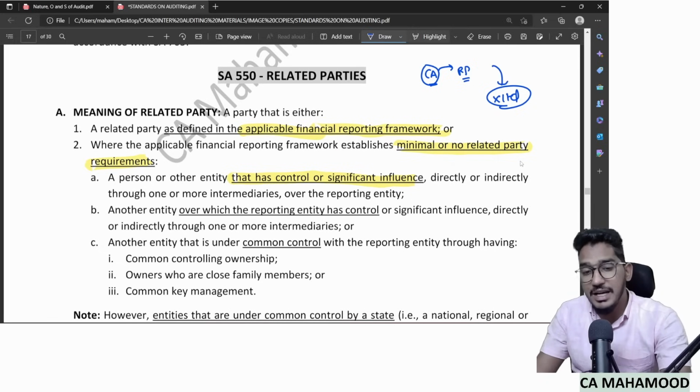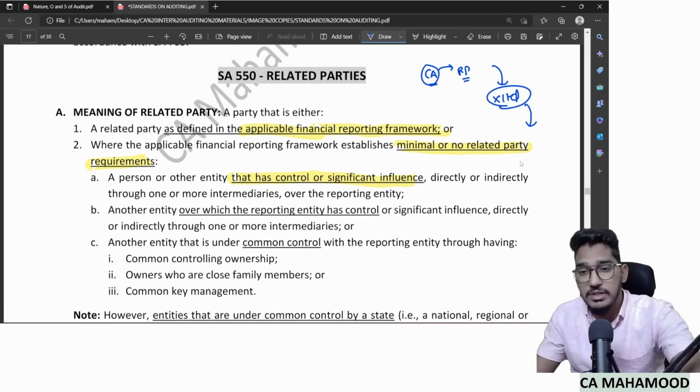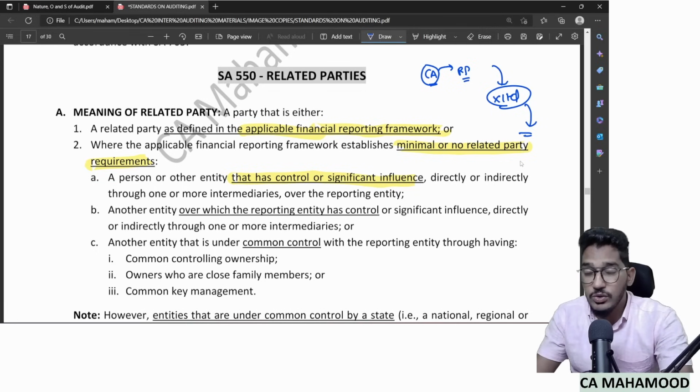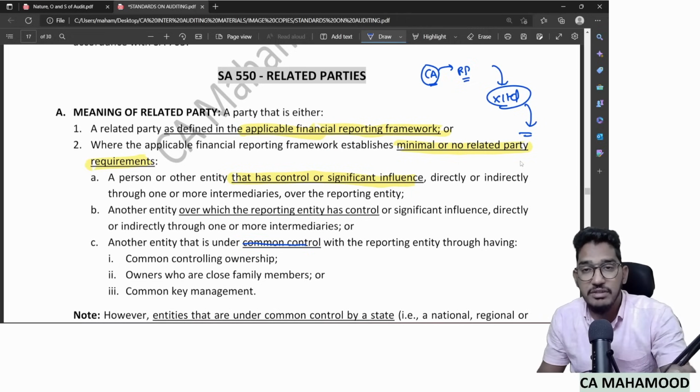Second point, another entity over which the reporting entity has control. Assume your client is X Limited. If X Limited is controlling or influencing somebody, that will come under related party. Or your client entity and another entity are under common control, both having some common control. How can that common control come?